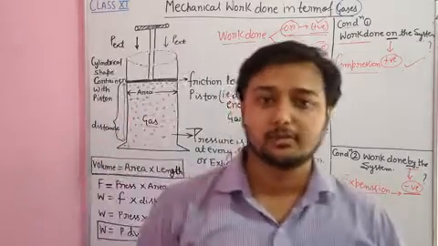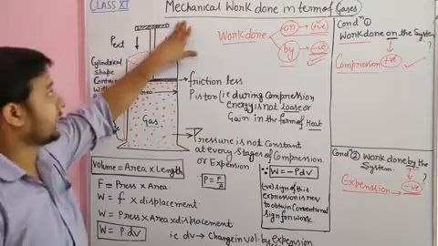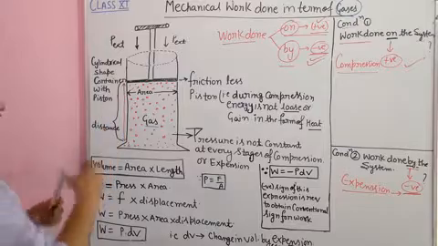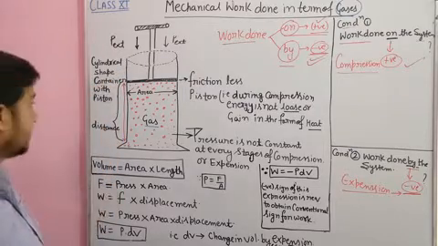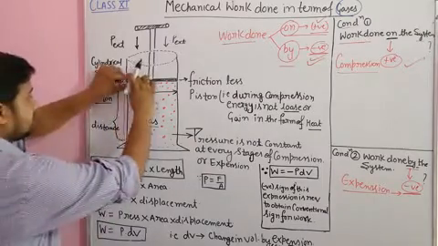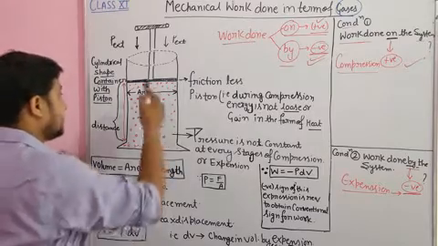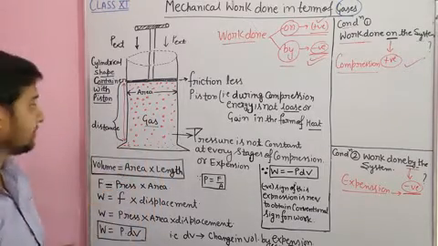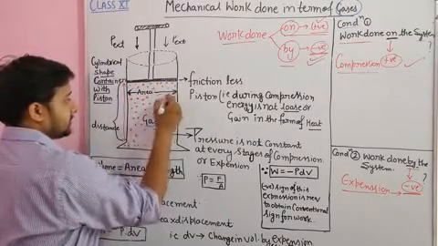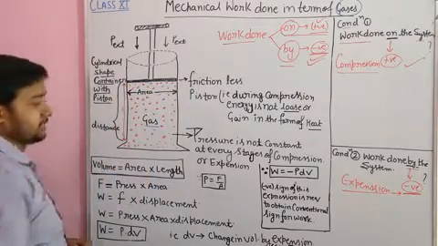Today we continue the thermodynamics chapter, in which we discuss mechanical work done in terms of gases. This is the structure of a cylinder-shaped container with a piston, and this black strip is the piston. Inside, the red dots indicate the gas particles, and this is the area covered by the gas particles, and this is the height covered by the gas particles.